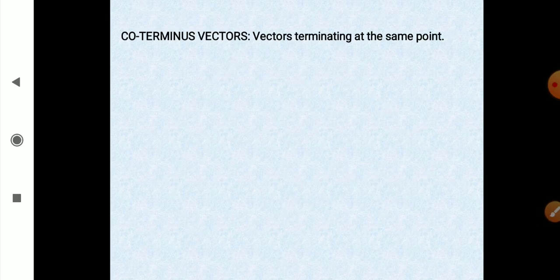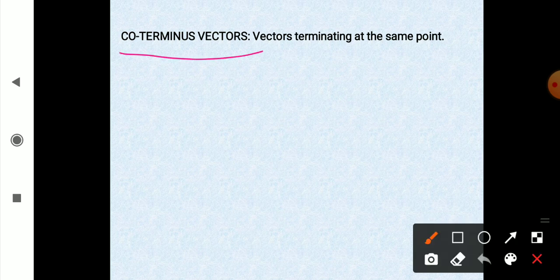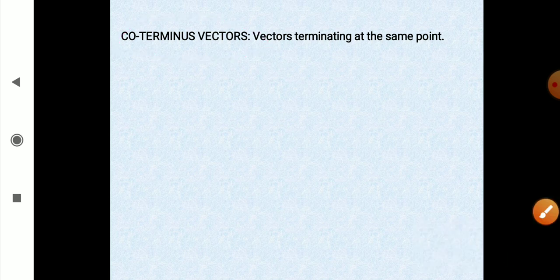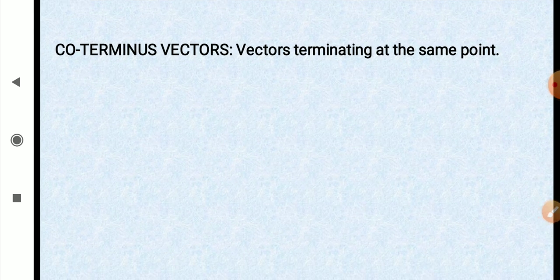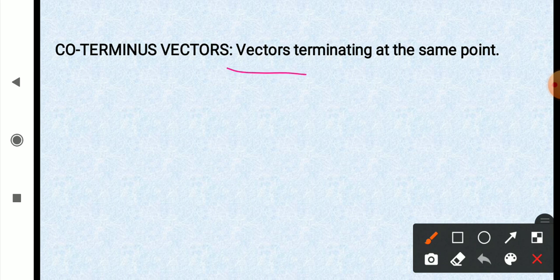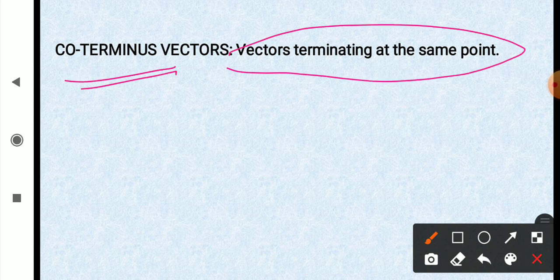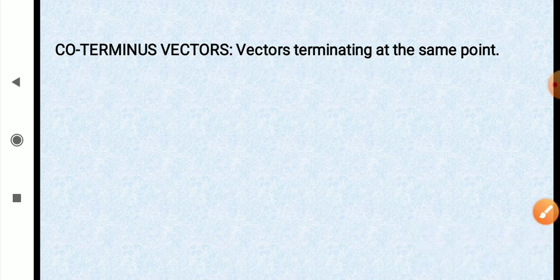And now co-terminus vectors. Terminus means final point or end point. Vectors terminating at the same point are called co-terminus vectors. Terminating means जहाँ पर वो ख़त्म हो रहे हैं, यहाँ पे जहाँ पर उनके arrow head है.